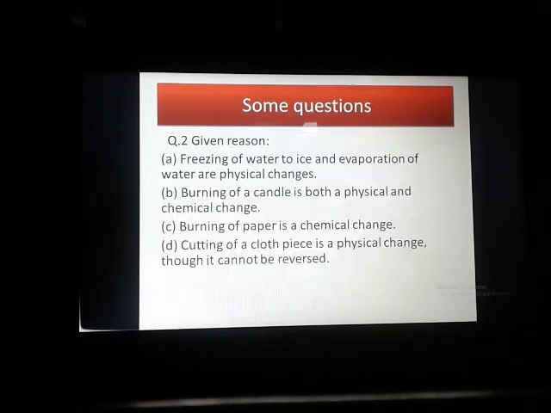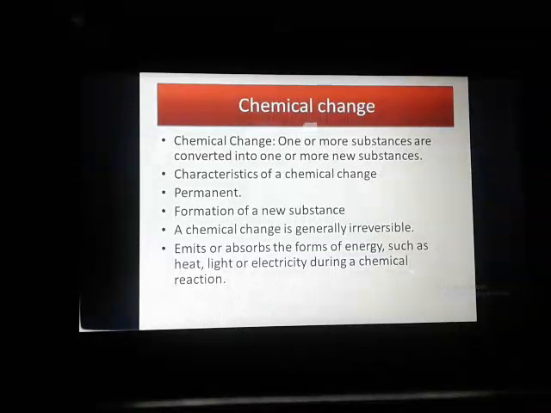Now coming to the point, what is chemical change? Chemical change is a change where one or more substances are converted into one or more new substances. So in case of chemical change, the product should be totally different from that of a physical change.